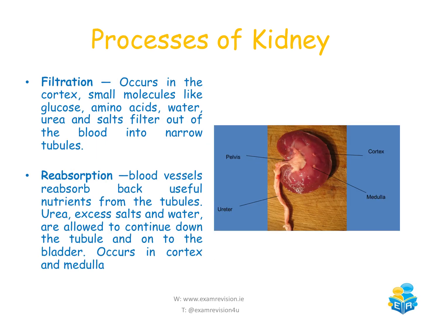Now, what are the processes involved in the kidney? There are 2 main ones. We have filtration, we have reabsorption. So filtration is going to occur in the cortex, which is the outer darker region. So small molecules like glucose, amino acids, water, urea and salts will filter out of the blood into narrow tubules. Reabsorption then will take place, so blood vessels reabsorb back useful nutrients from the tubules. So there will be some nutrients that we will need to take back. Urea, excess salts and water will then not be reabsorbed. They will be allowed to pass down through the tubule and onto the bladder, and eventually they will be passed